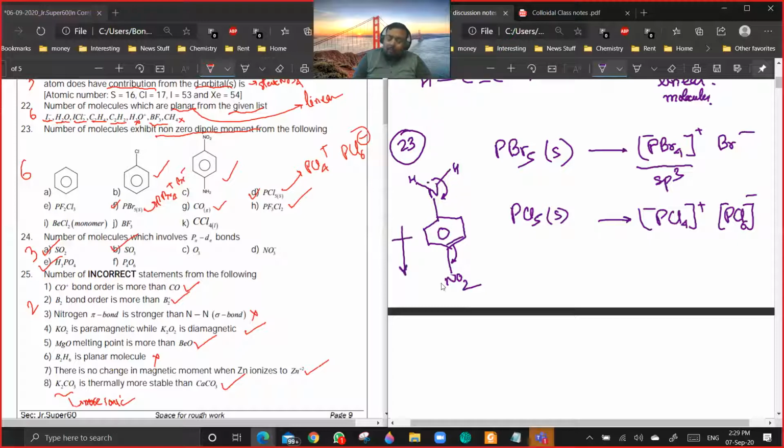So can you just tell all the six? The answers are the ones which I have ticked. So it will be B, C, D, F, G, and H. So G will have a net dipole then? It's CO, not CO2.